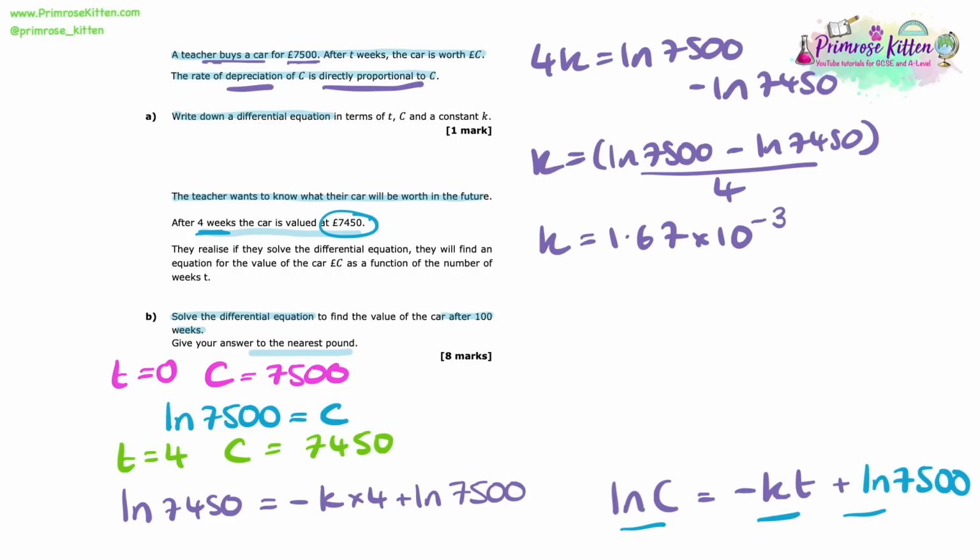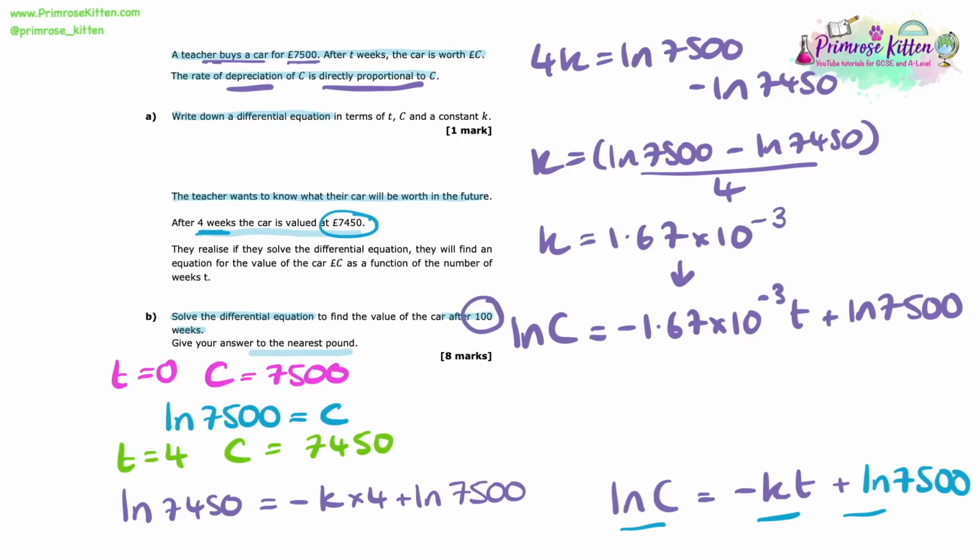And so now we've got k as well. We've got both of our constants here. So looking at this, I can see that I can substitute that also into my equation for ln c. So let's substitute it in. Here we're going to get that ln c is going to be equal to, and instead of k, I'm going to write minus 1.67 times 10 to the minus 3 t plus ln of 7,500, which we found to be our constant for the integral.